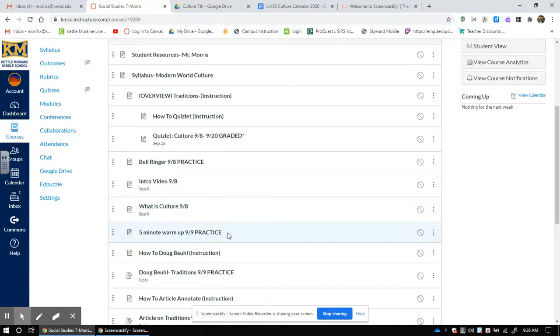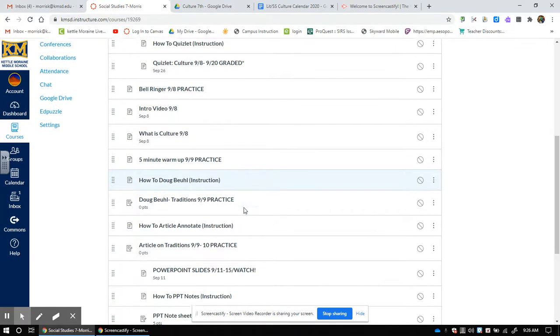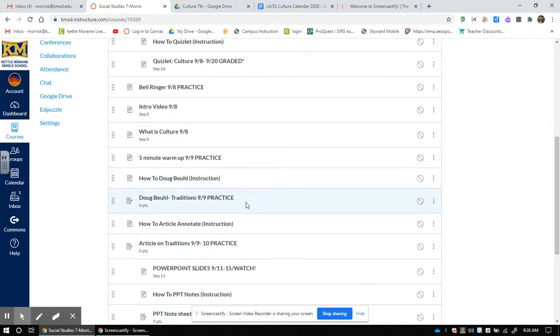Here's another 5-minute warm-up. This is a practice that we'll be doing in class, which is an evidence-taking practice. And again, if you see the word practice, these are not graded assignments. They're in-class practice. The reason practice is so important is I say to my kids all the time, when it comes time to prove to me you know what you're doing, your practice must be done.